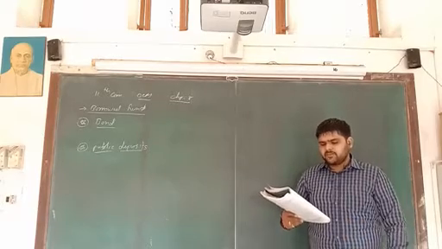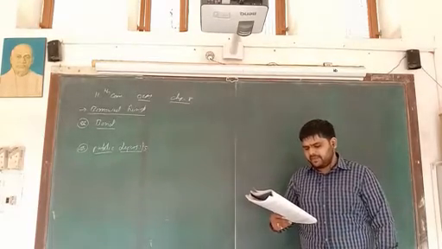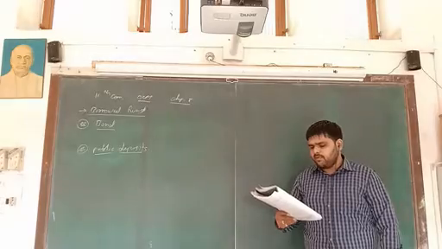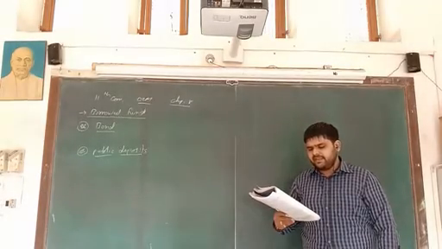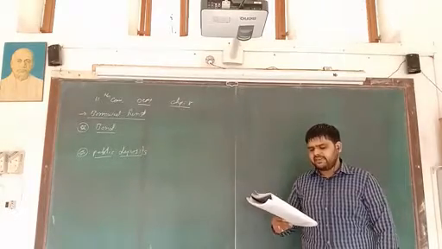Next, bond is borrowed capital for the company. Bond is debt and bond holders are creditors of the company. They are paid interest at a fixed rate and time.